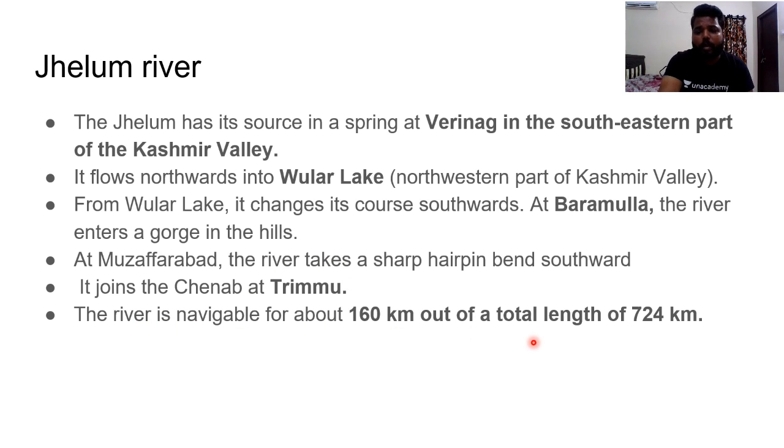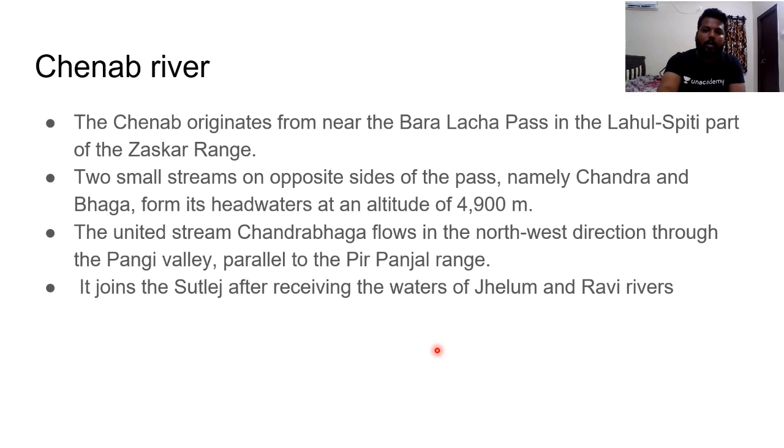This is the most important point. Out of the 724-kilometer length of this Jhelum, 160 kilometers are navigable in nature. Sorry. Next comes Chenab river.